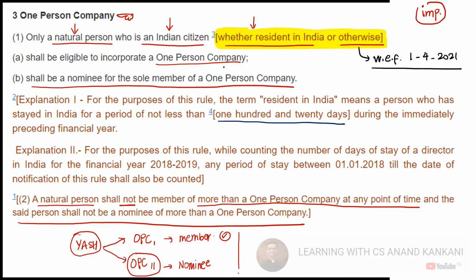Explanation. अभी एक simple सा बात बताओ. Earlier they said that a person who is resident in India only can incorporate the OPC. But now the definition says whether resident or otherwise. Now tell me, does this explanation hold any value? These two explanations? That is the reason I had skipped it. Because earlier when the rule said that the person should be resident in India, only then the person can incorporate OPC, so who is a resident was important. But अभी तो फर्क ही नहीं पड़ता ना भाई, आप रेसिडेंट हो चाहे नहीं हो, कोई फर्क नहीं पड़ेगा. आया समझ में?